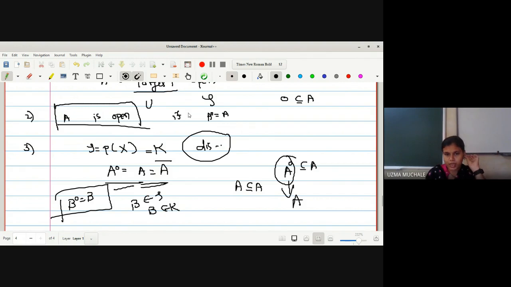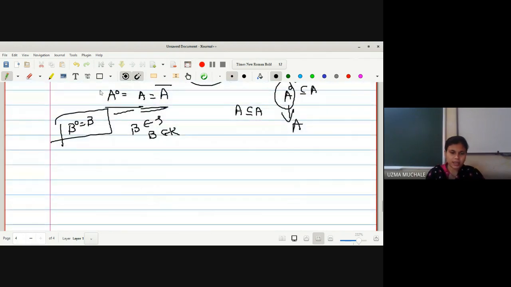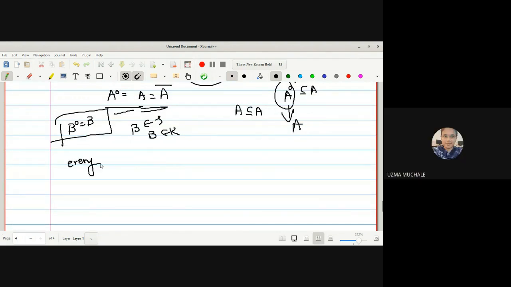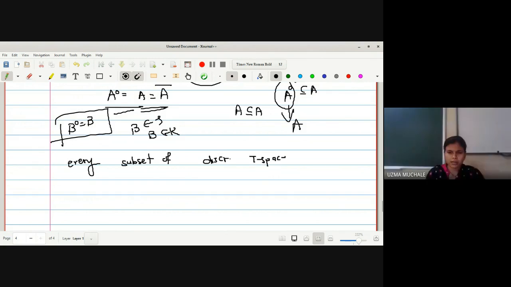A is open if and only if A interior is equal to A. In the very similar way, I can say A is closed if and only if A bar is equal to A. I hope everyone is understanding this. So this statement I can write as: every subset of a discrete space is always clopen.